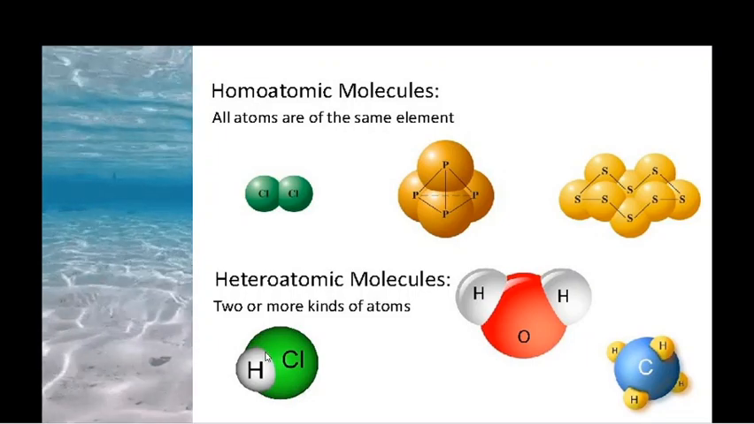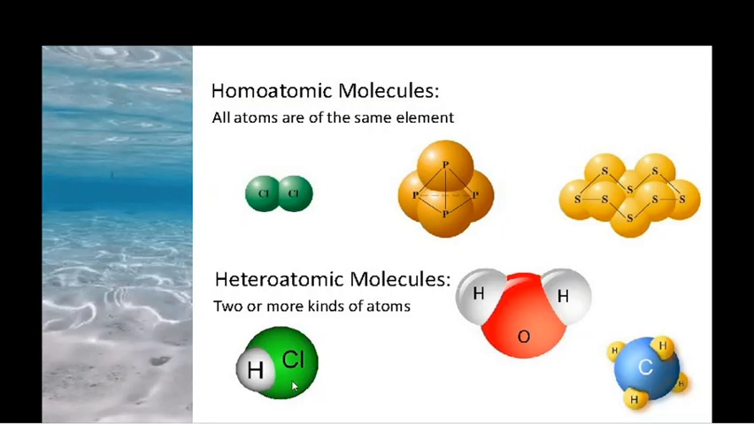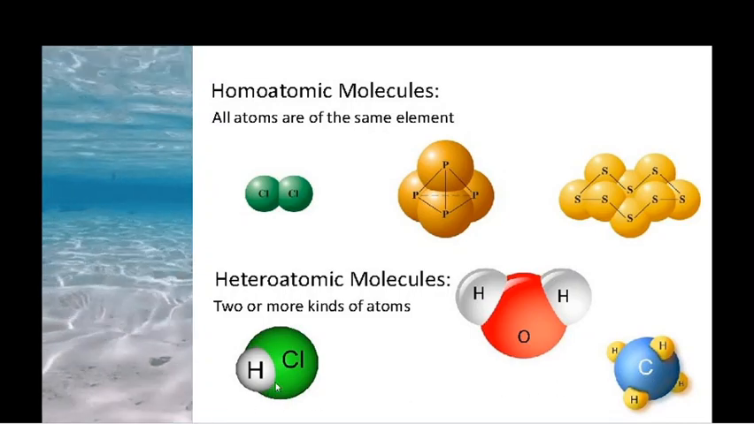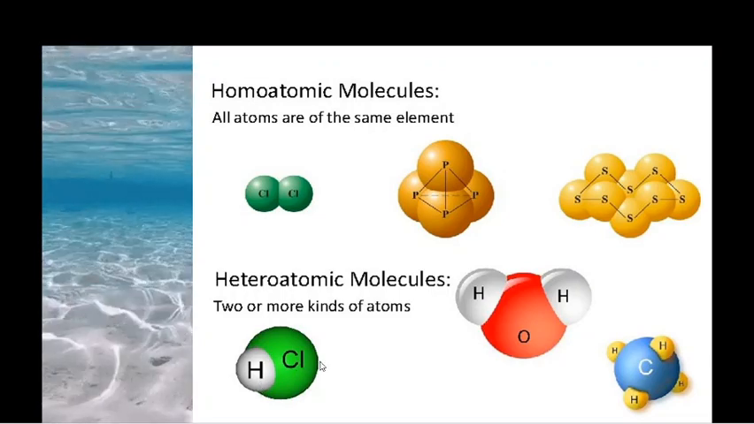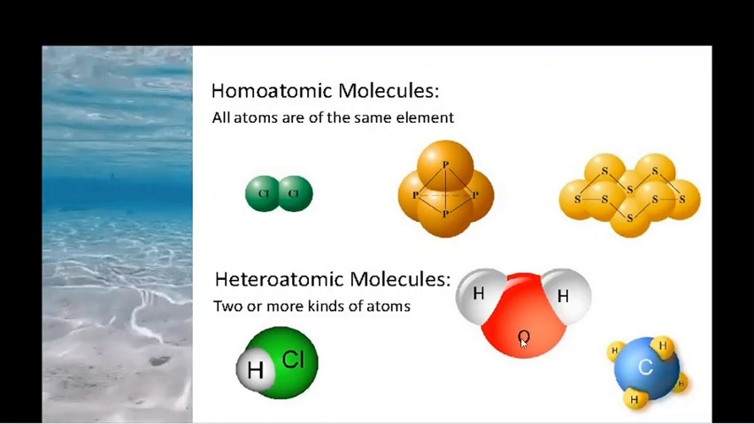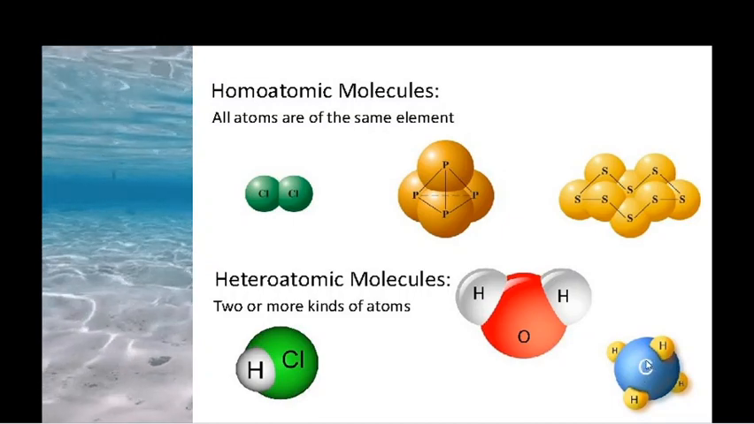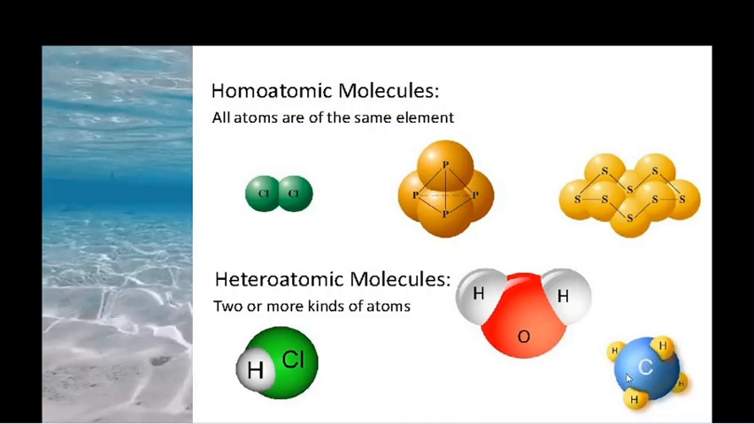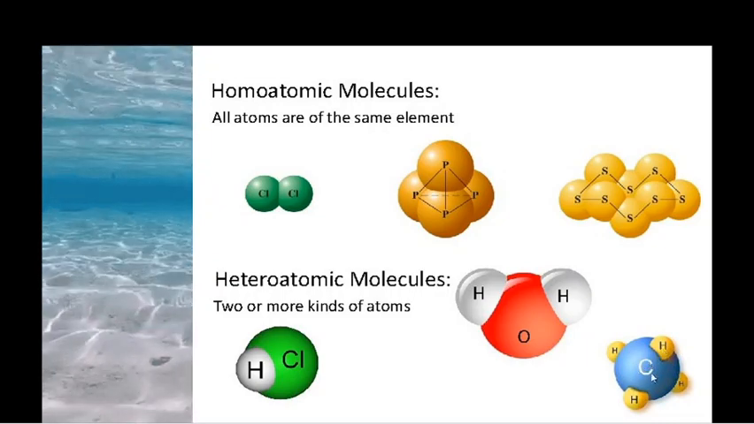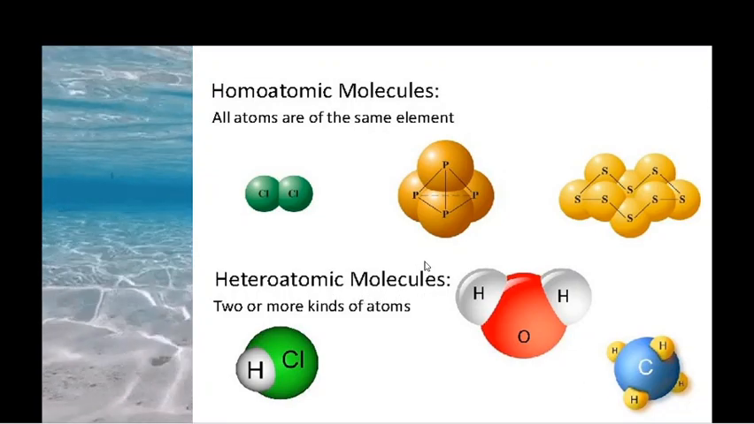If it is formed by different kinds of atoms, it is a heteroatomic molecule. Examples: hydrogen chloride, water molecule and methane molecule. Here the hydrogen is combined with chlorine to form hydrogen chloride. This is an acid. Two hydrogens combined with oxygen form a water molecule. Like that, methane is formed by 1 carbon and 4 hydrogen. So these are different kinds of atoms, hydrogen combined with carbon to make a methane molecule. So these all come under heteroatomic molecules.